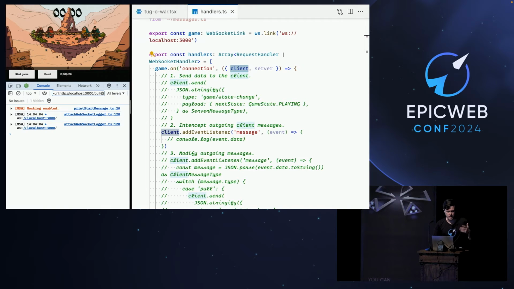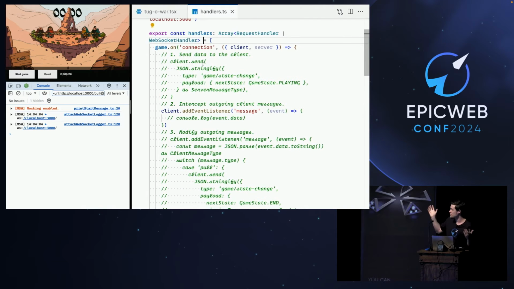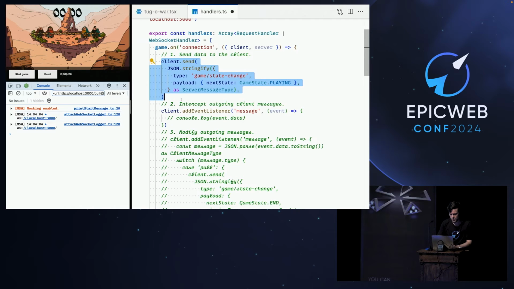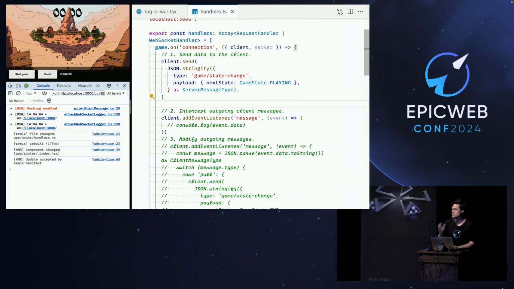Nice. But nothing is happening in the game, because the game itself actually expects the server to let it know that, hey, there's enough players, we can start playing. So it expects an event. So let's try to send it from our MSW event handler. So to do that, we can call client.send. And you need to remember that we're writing these handlers from the server's perspective. So this will send the data to the client.